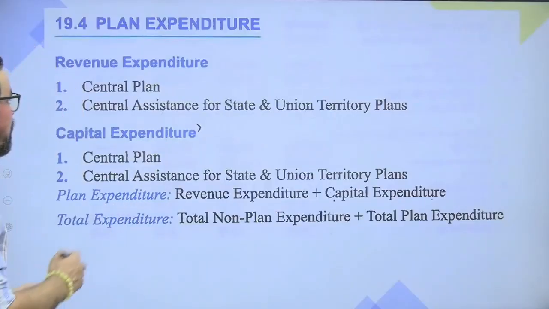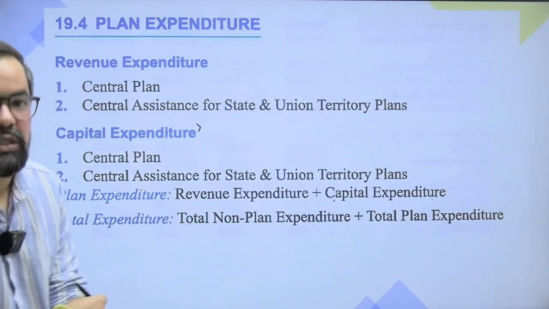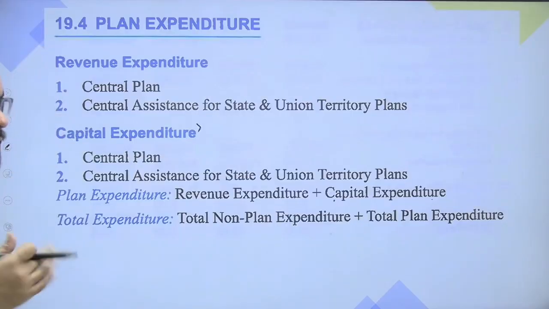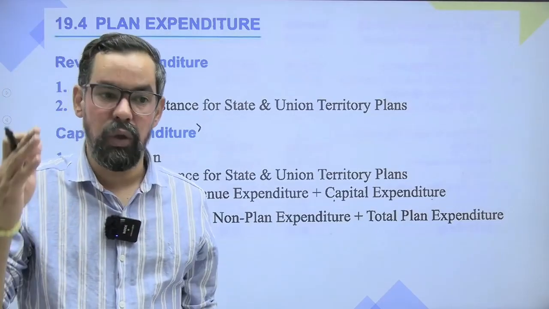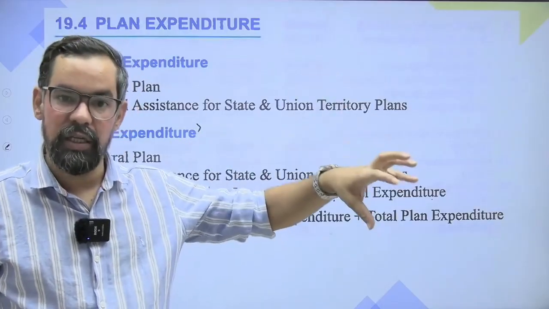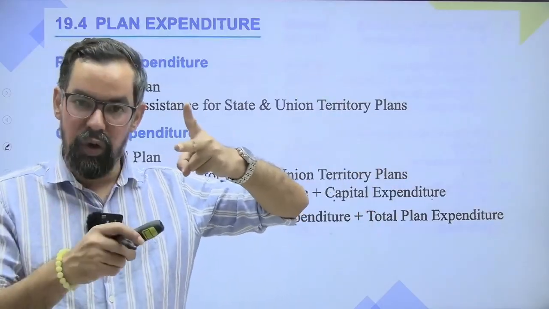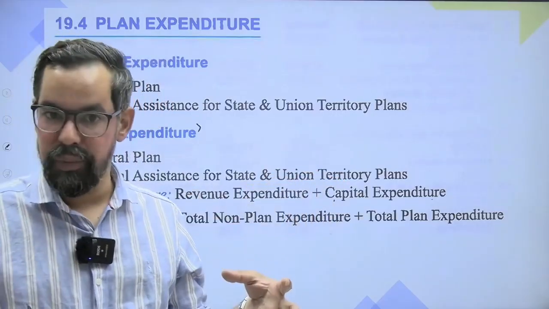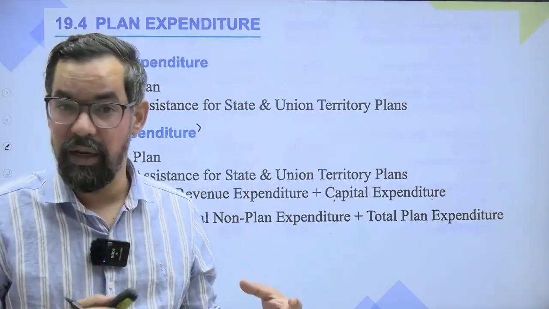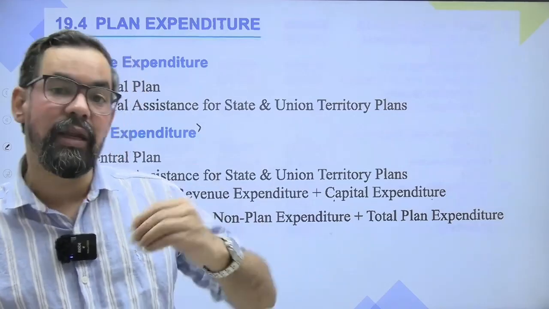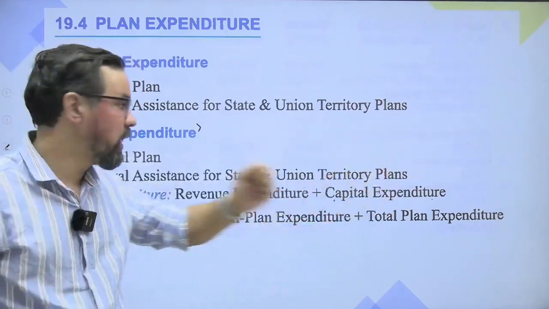Then if you talk about expenditures, we have plan and non-plan expenditures. Okay? Earlier it used to be plan and non-plan during the 5-year plans, but now it is the second part, expenditure. We have two types of budget: revenue expenditure, which is expenditure on day-to-day activities or functioning of various government departments like salaries, rent, electricity, and everything. The other one is capital expenditure, which is the creation of permanent assets. Okay? So that is the one.